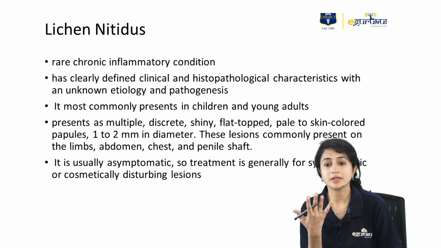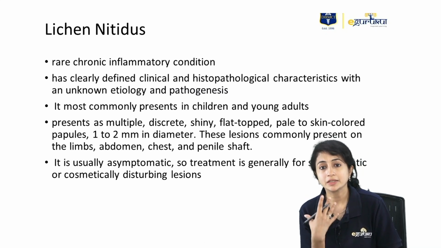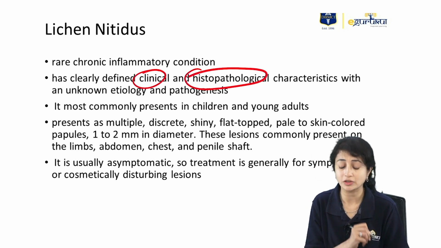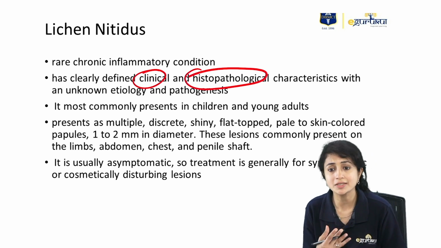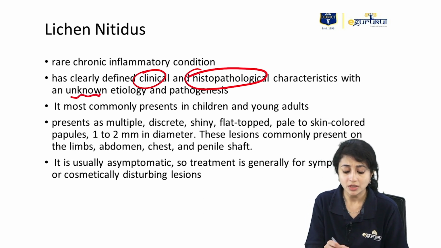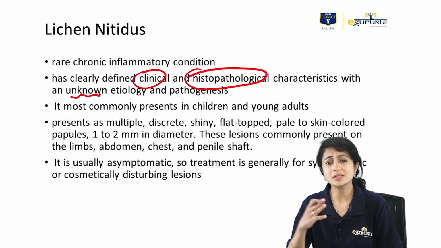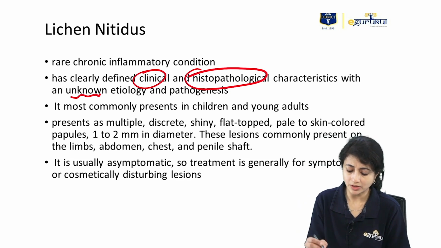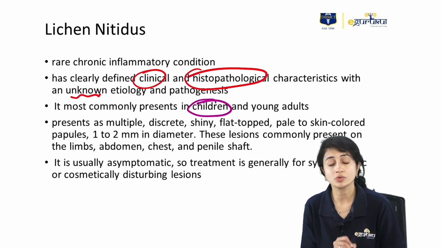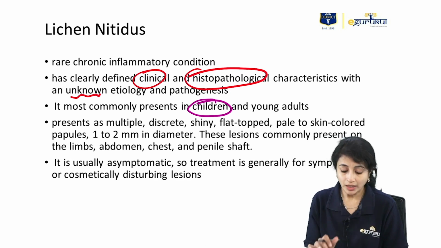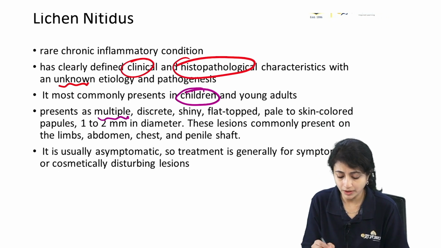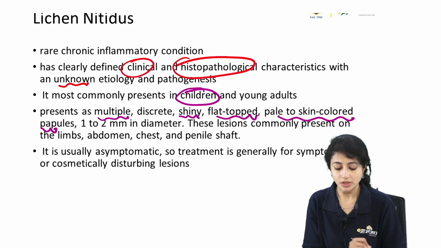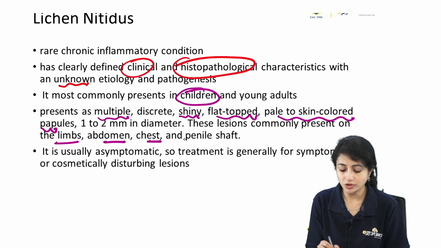It has very clearly defined clinical and histopathological criteria. So we know what it looks like clinically and histopathologically. But you ask me what is the exact etiology, what is the exact pathogenesis, that is still unknown for it. It is considered by some to be a variant of lichen planus. Important point about lichen nitidus is it is seen in children usually. So lichen nitidus, they'll give you a child, and it will always present with multiple shiny flat-topped, pale to skin-colored papules, and they are present on limbs, abdomen, chest, and penile shaft.